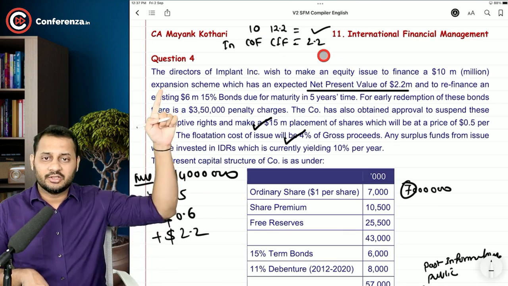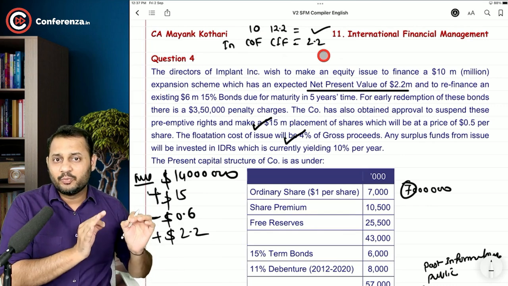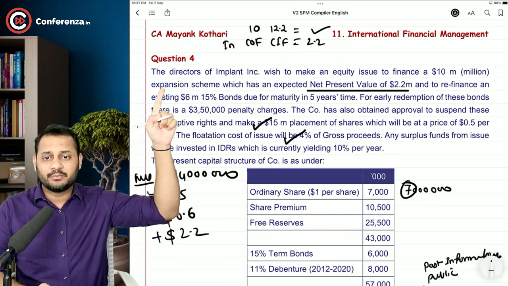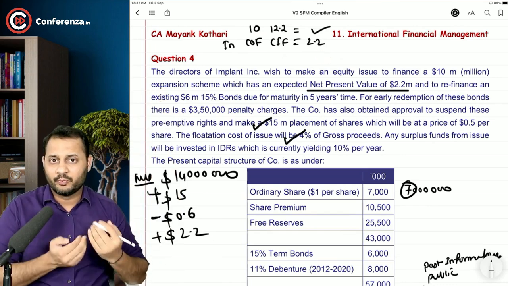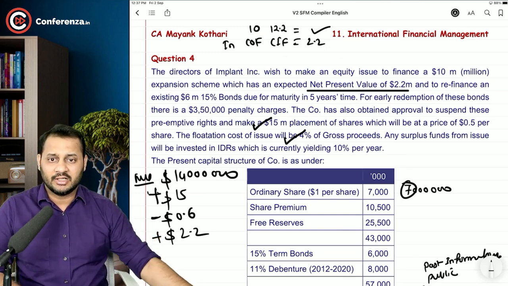So expansion: the market value of the company will increase by 2.2 million, because due to expansion we are making a profit of 2.2 million, right? So to that extent the market value will increase.